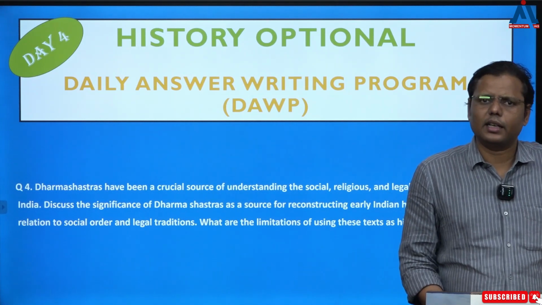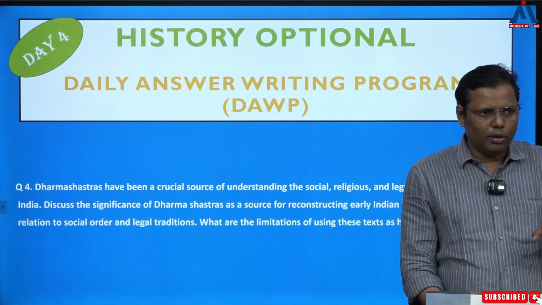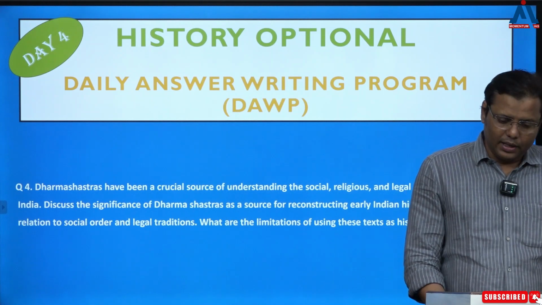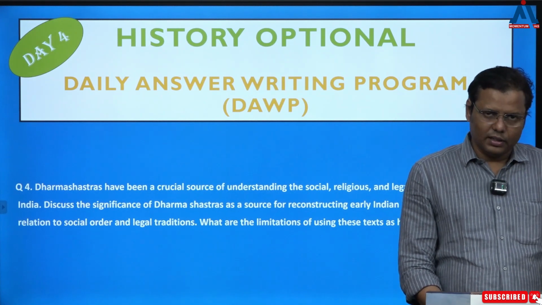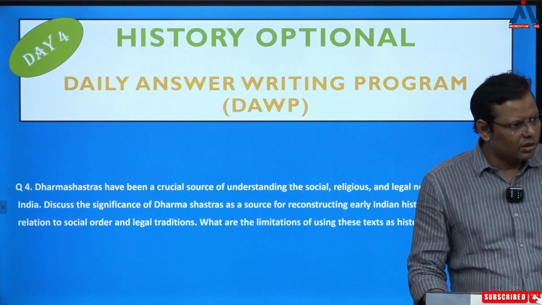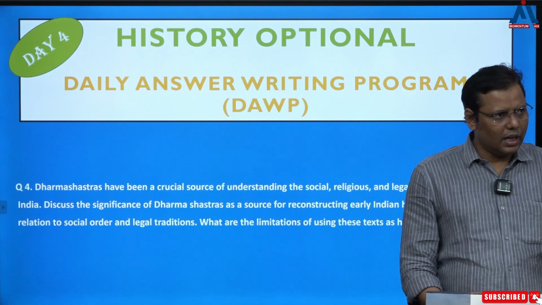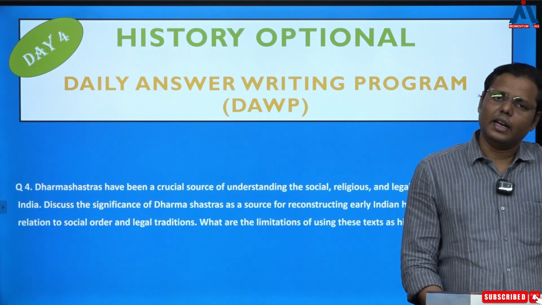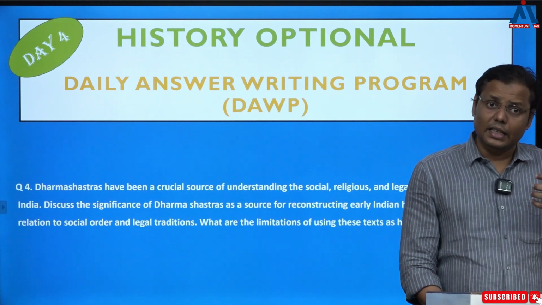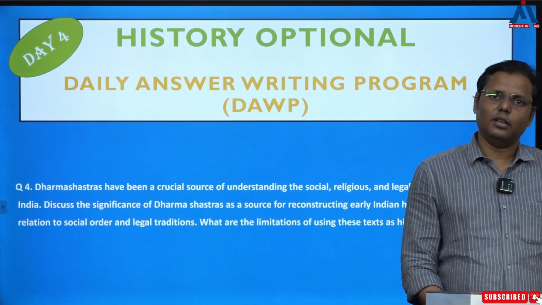Then comes another great scholar, Patrick Olivelle, and he believes that this book is very special. Why? Because it gives us the practical reality of the period rather than a very ideal version, though it remains a limitation, but this is his argument. And apart from that, there was one more scholar, Johann Buhler, who emphasized the Dharmashastra as a very sophisticated legal treatise, and says that to understand the society, these legal texts provide very good information and must be used as valuable information.